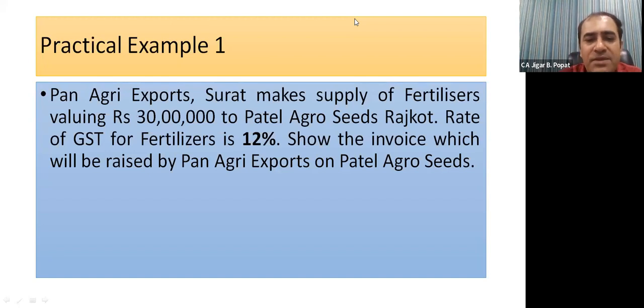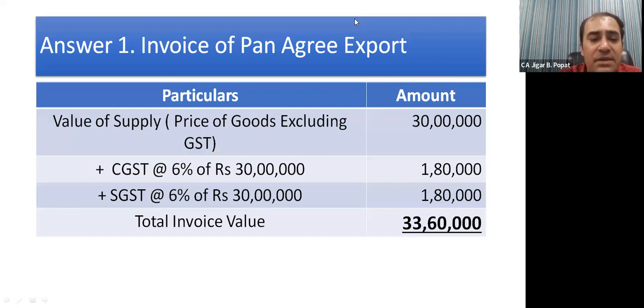So value of supply is 30 lakhs. See. So how the invoice shall take place? 30 lakhs is the price or value plus 6% CGST, that is 1,80,000, plus 6% SGST, that is also 1,80,000. And so total invoice value will be 33,60,000. See, this is the answer.